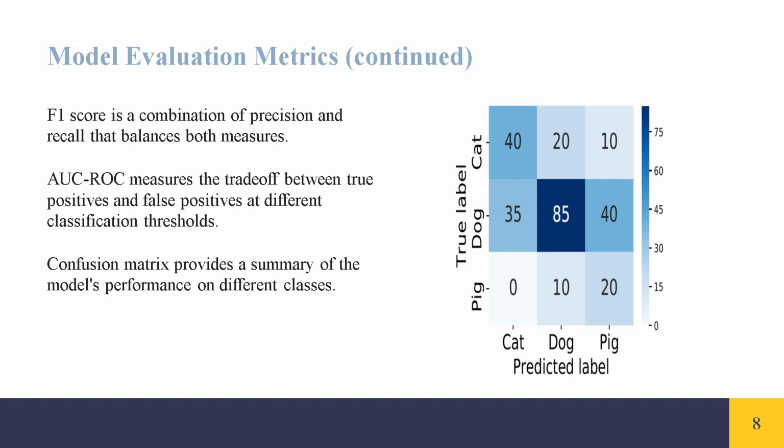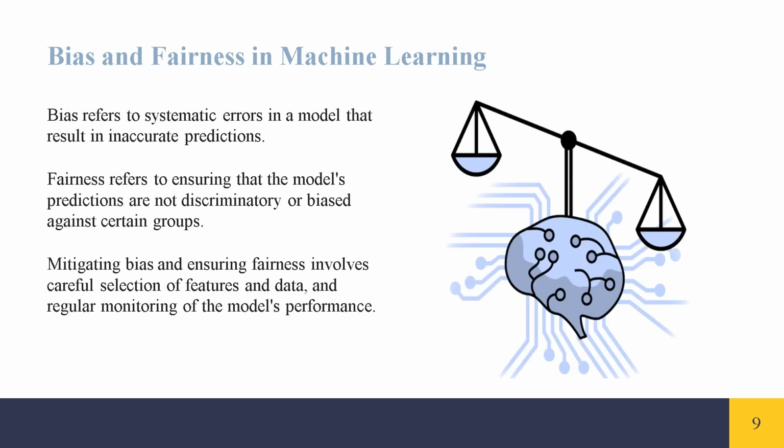AUC-ROC measures the trade-off between true positives and false positives at different classification thresholds. Confusion matrix provides a summary of the model's performance on different classes. Bias refers to systematic errors in a model that result in inaccurate predictions.